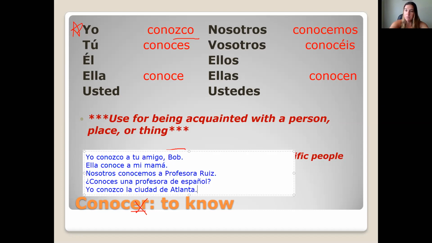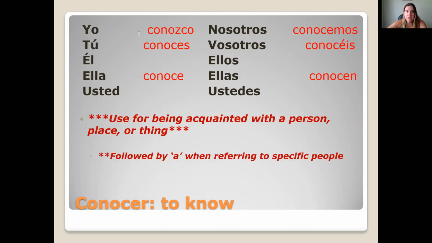I know Atlanta. I'm familiar with it. Kind of like that. If you can replace it with "familiar with" a place, familiar with an idea, familiar with a thing, use conocer. So let's practice with that.